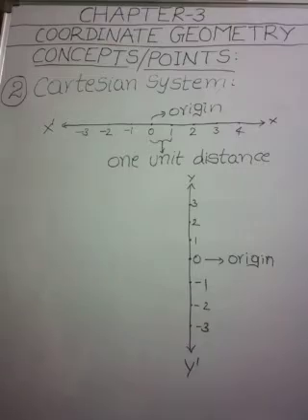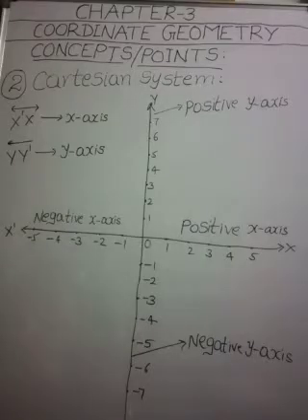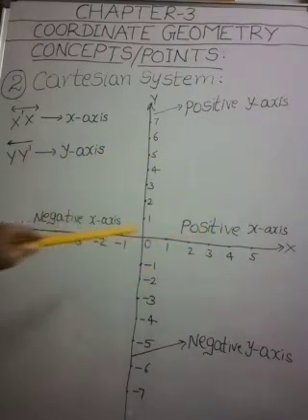Okay, my dear children. Now, if we combine both lines in such a way that the two lines cross each other at their zeros or origins, then the picture becomes like this.